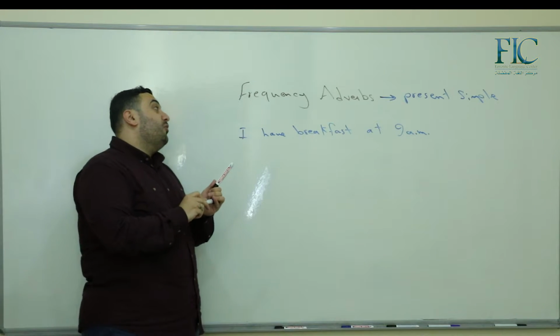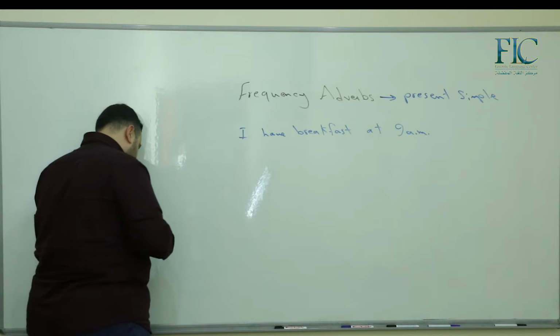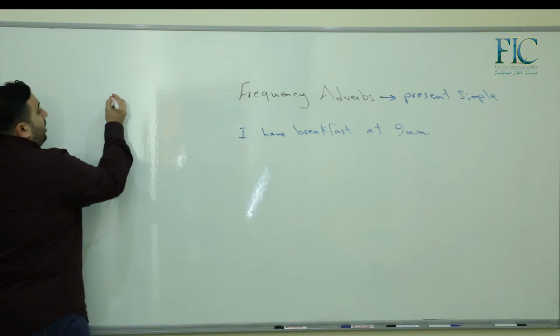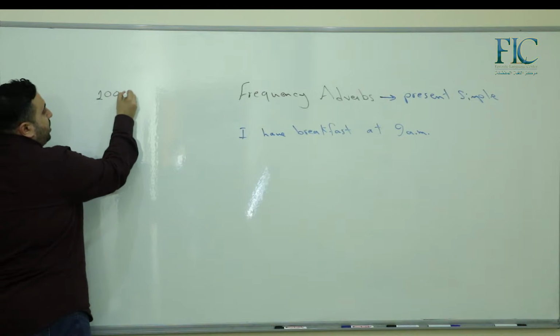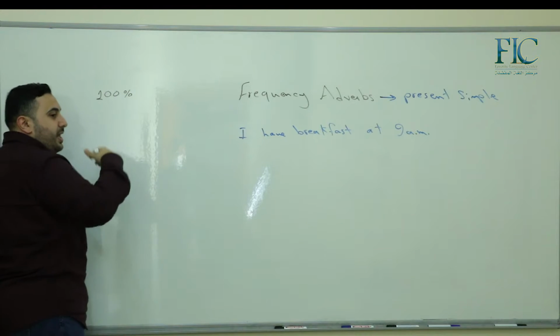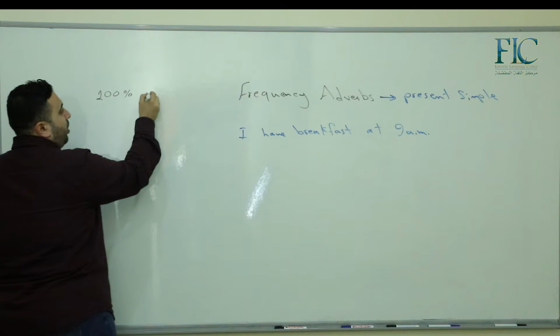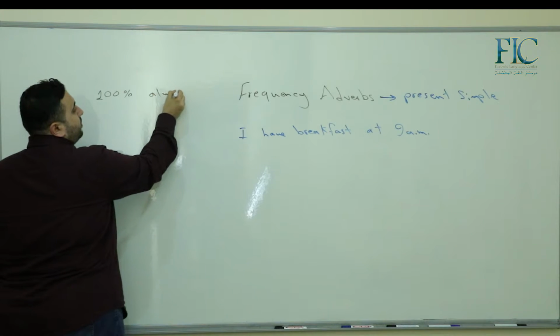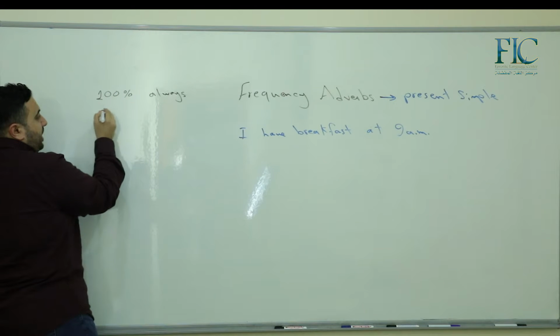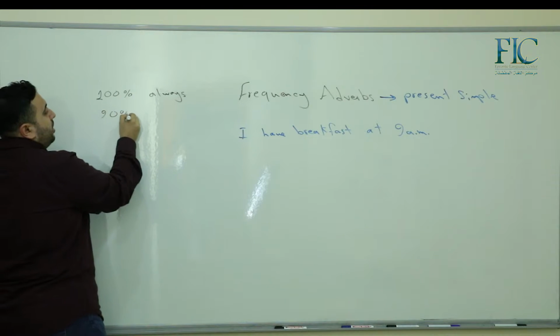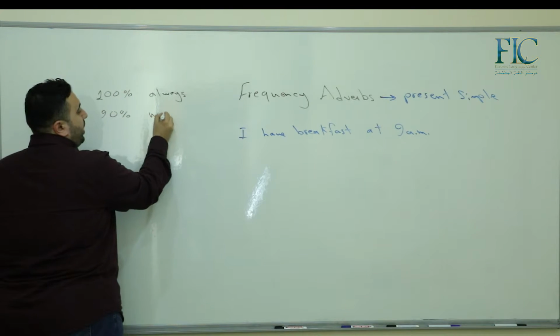Now, what are the frequency adverbs? Let's take the frequency adverbs. Frequency adverbs, for example, for 100%, يعني 100% أنا أكرر هذا الأمر. Okay, we use always. For example, 90%, I use usually.